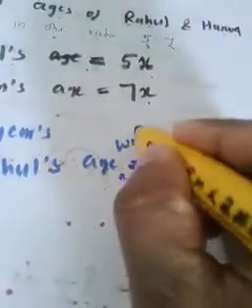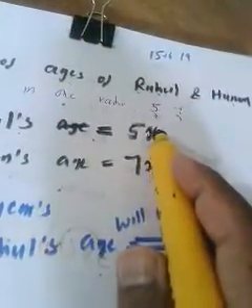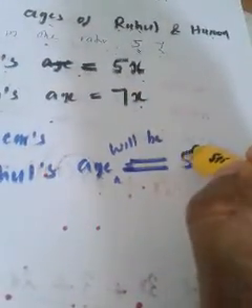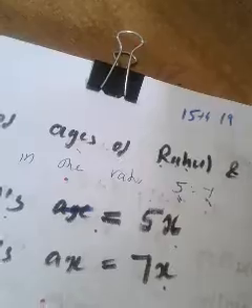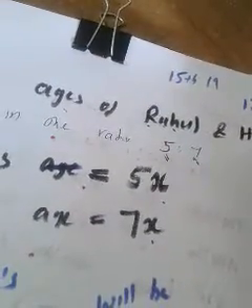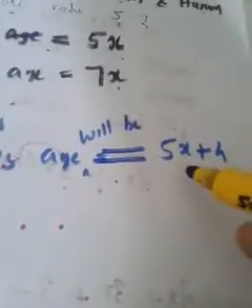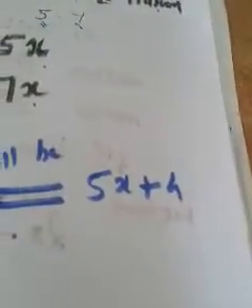Rahul's age after 4 years will be equal to what? If his present age now is 5x, after 4 years it becomes 5x plus 4. Just like that, if your present age is 15, after 4 years it becomes 15 plus 4. If your present age is 12, after 4 years it becomes 12 plus 4, that is 16. Just like that, if Rahul's present age is 5x, after 4 years his age becomes 5x plus 4.